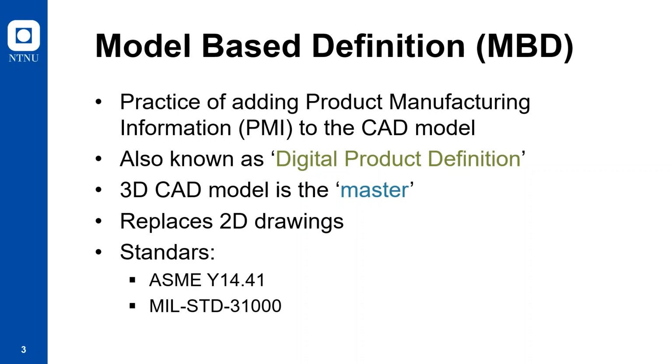Traditionally, designers prepare 3D models of the product, and from these 3D models, they create 2D manufacturing drawings. The product manufacturing information is then added to these manufacturing drawings, and these drawings are given to downstream operations. But in model-based definition, the PMI is directly added to the 3D CAD model of the product. This 3D CAD model is the master and single source of product information.